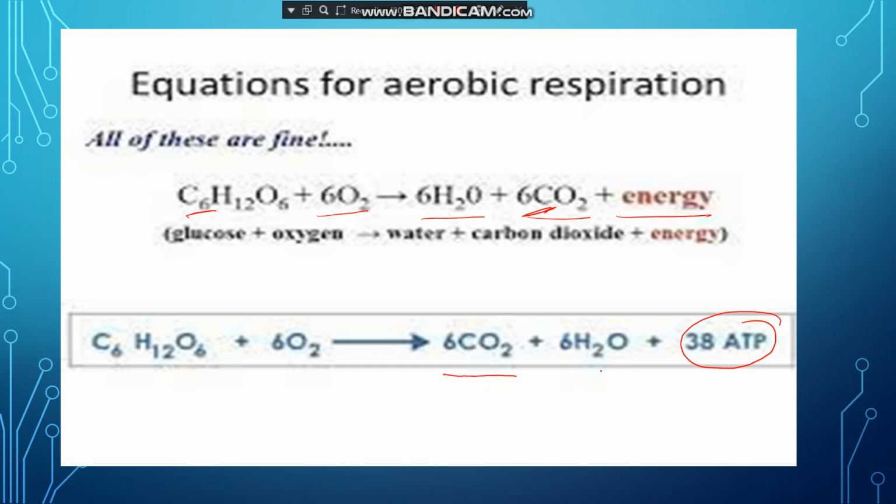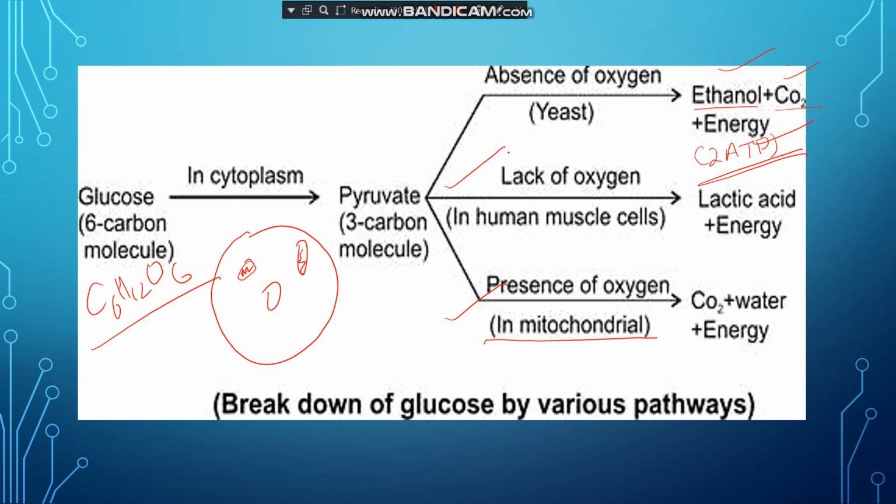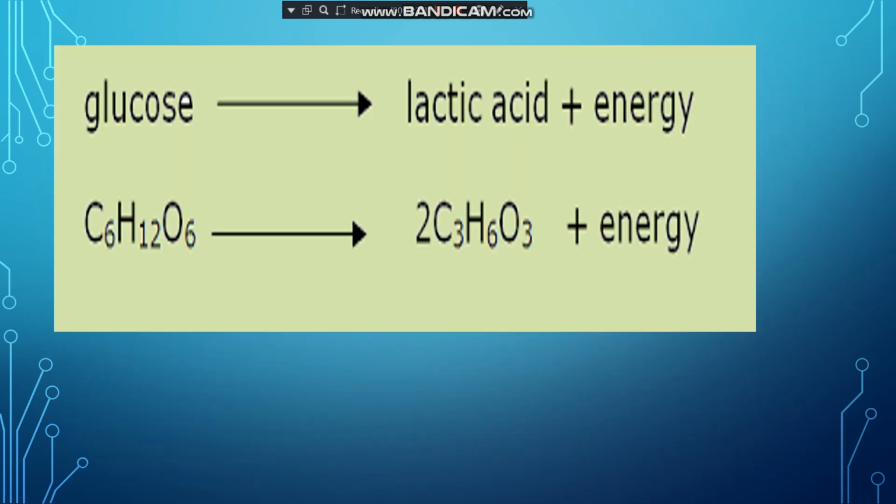Now in your textbook, page number 102, this flowchart has been given to you. It shows how the breakdown of glucose takes place by various pathways. First one is in absence of oxygen. Second one is in lack of oxygen and the third one is in presence of oxygen. Students, in any type of respiration, the first step will take place, that is